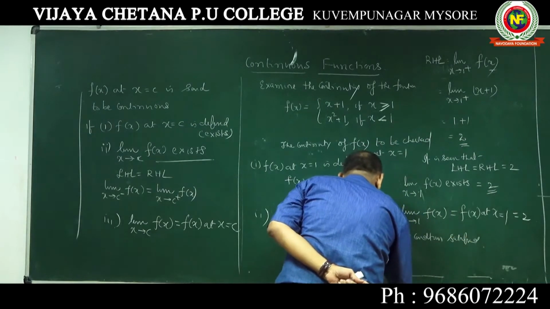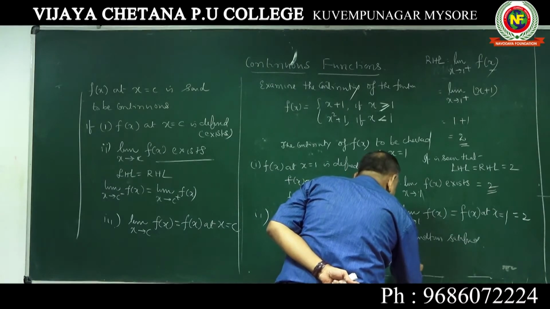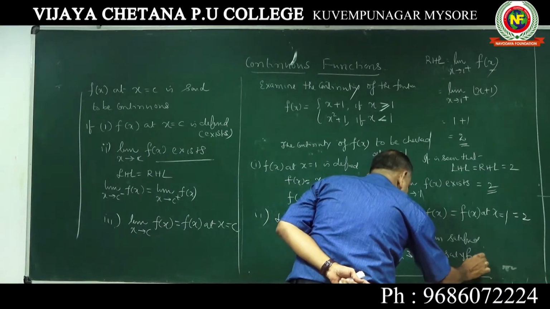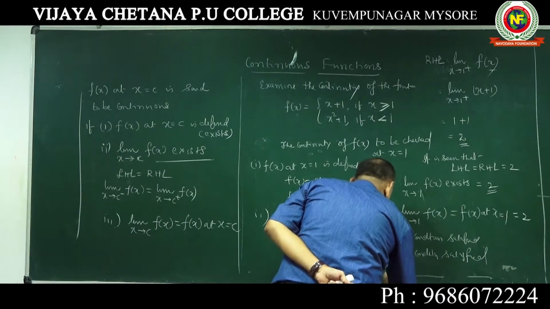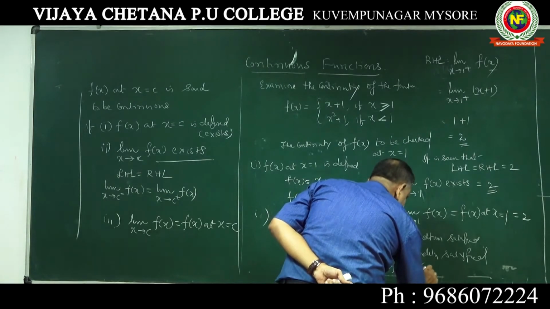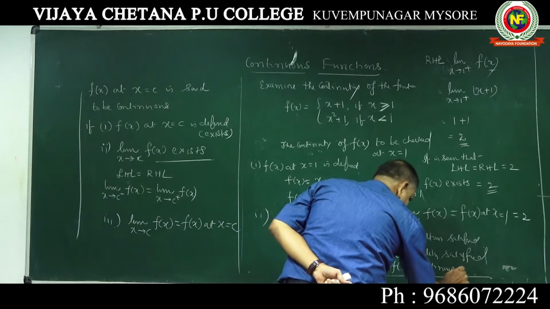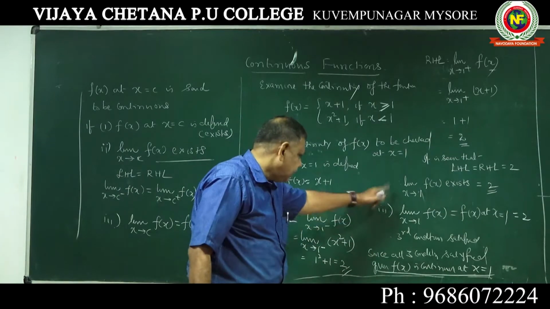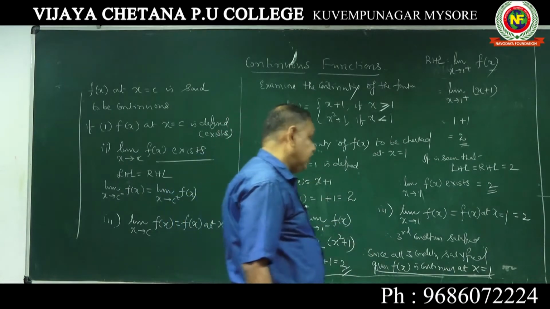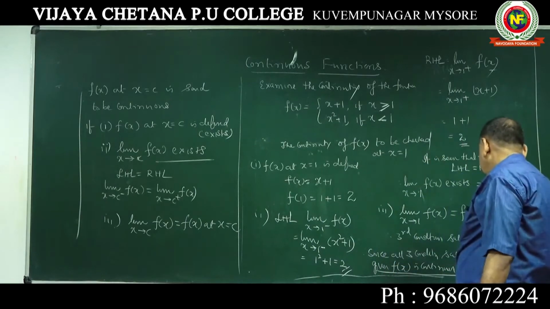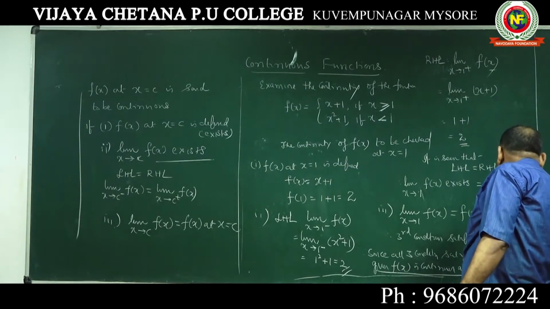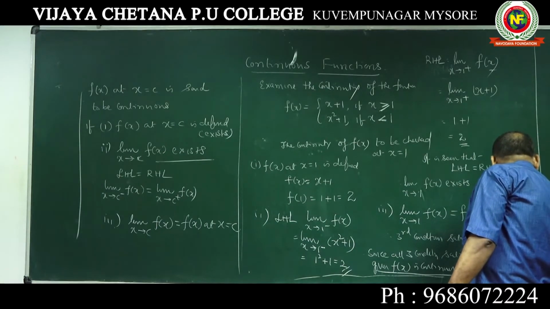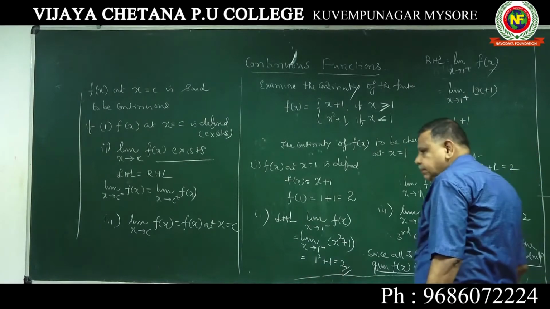Therefore, since all three conditions are satisfied, you should write: given f of x is continuous at x equal to 1. Understand here? It is continuous because all three conditions are satisfied. X equal to 1 is the point of continuity. We should say point of continuity, not discontinuity.